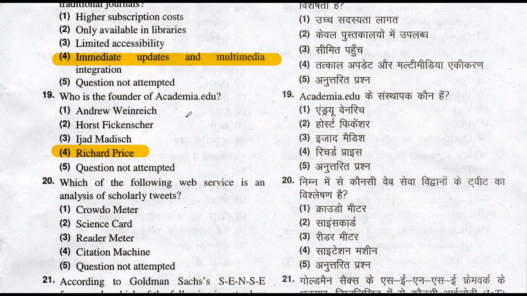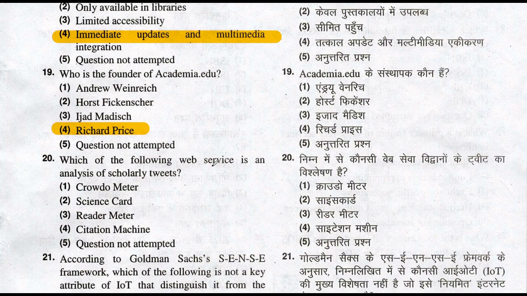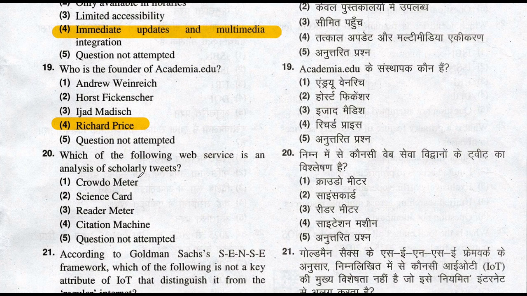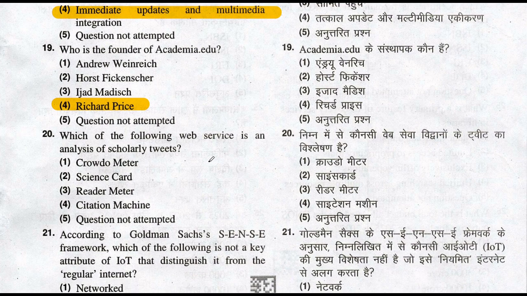Let's move to the question number 20. Which of the following web services is an analysis of scholarly tweets? So it is Crowdometer. Crowdometer is a web service for analysis of scholarly tweets. So Crowdometer is the right answer. That is the option number 1. So let's move to the question number 21.